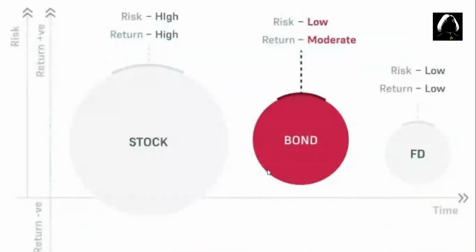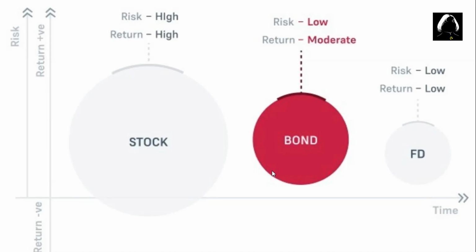If we compare stock investment, bond investments, and also FD, a bond investment is having low risk and returns are moderate, near to FD returns, I can say. Stock investments always have high risk as well as high returns.